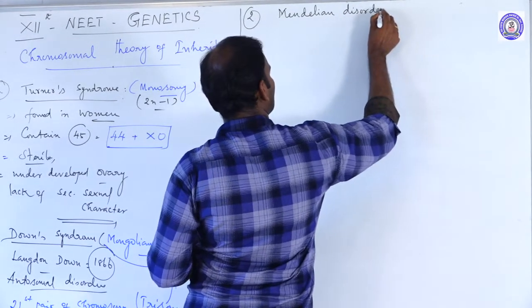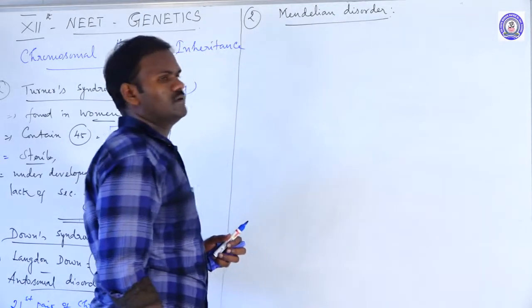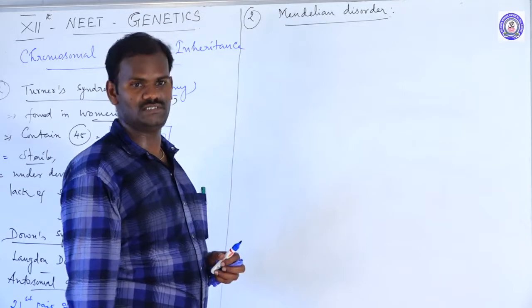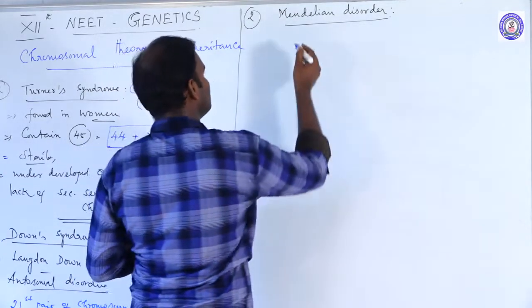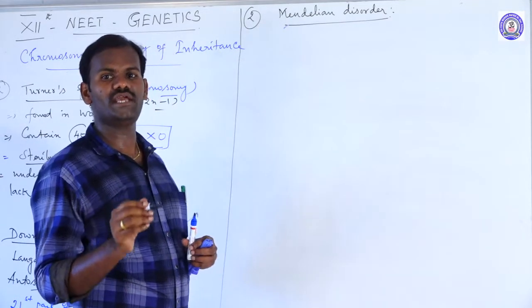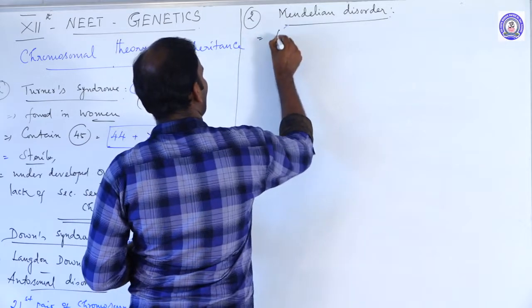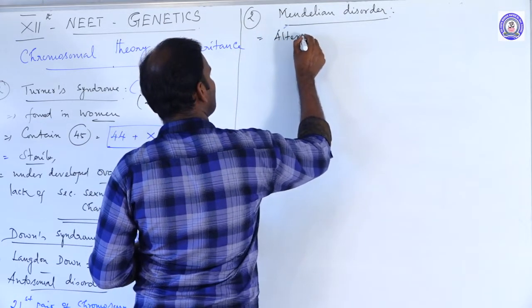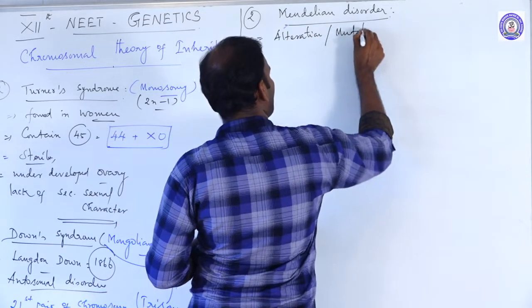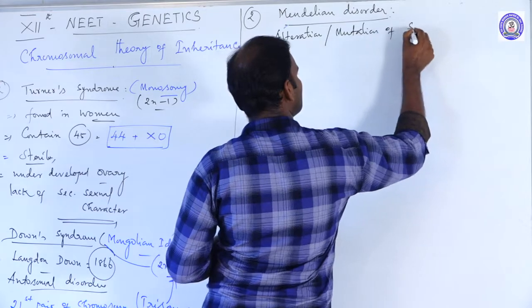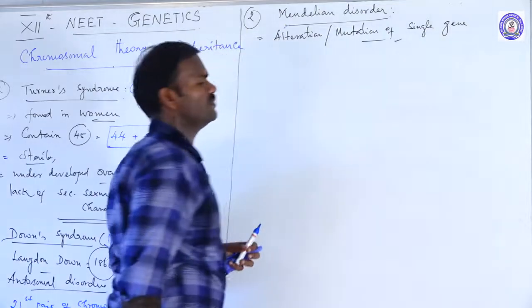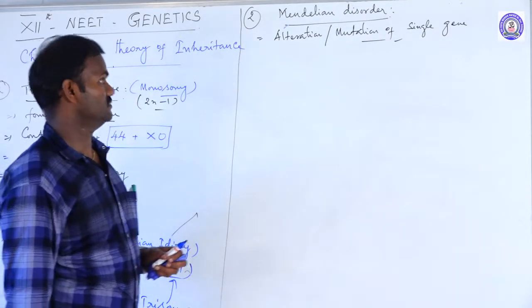It is also called gene disorders or defect of specific genes. So what is called Mendelian disorders? Due to the alteration or mutation of a single gene, they may cause Mendelian disorders. It is nothing but gene disorders.